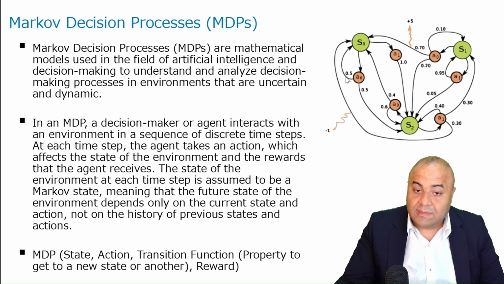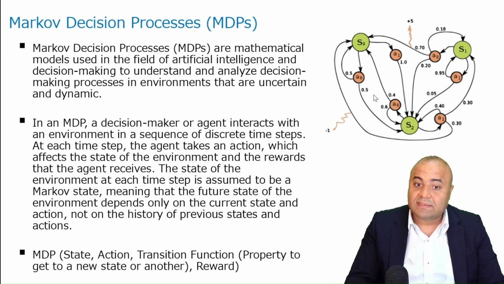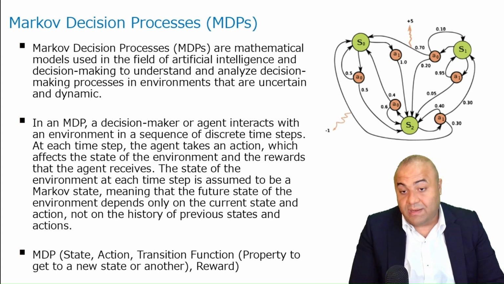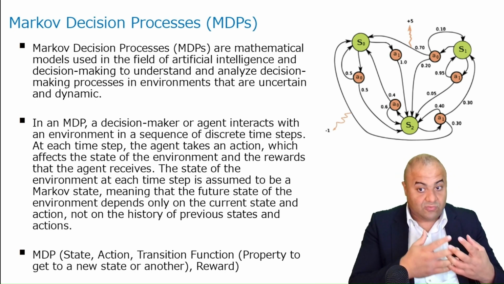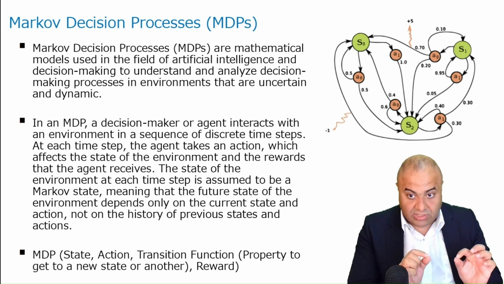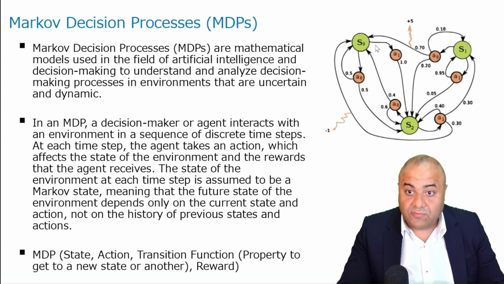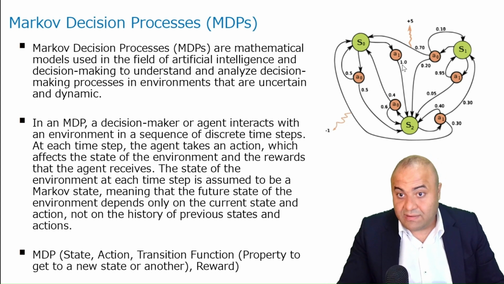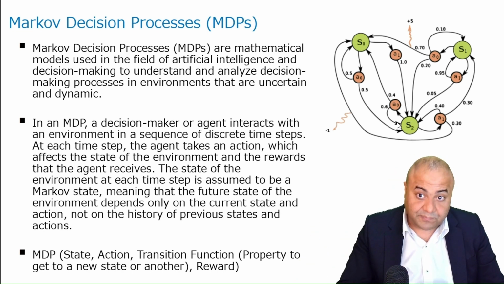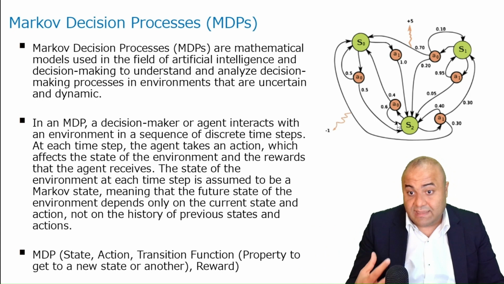Now this possibility we call the transition function, which is simply the probability of going to one state or another state based on the action we took. Of course, if we took, let's say, action 1, we have only one, the transition function is 1, which is basically we will go to S2, or state number 2. So basically this is the idea.